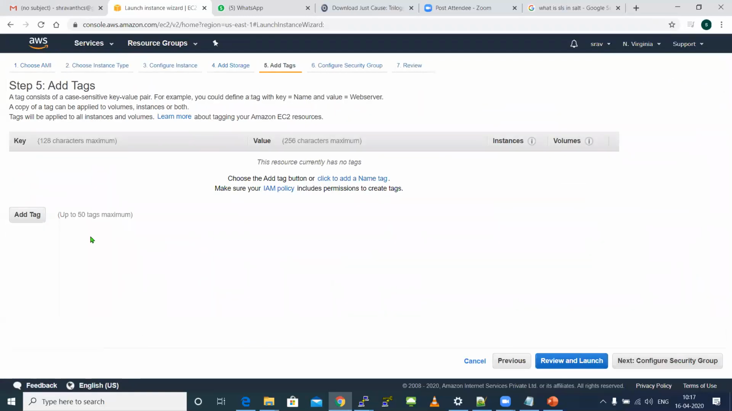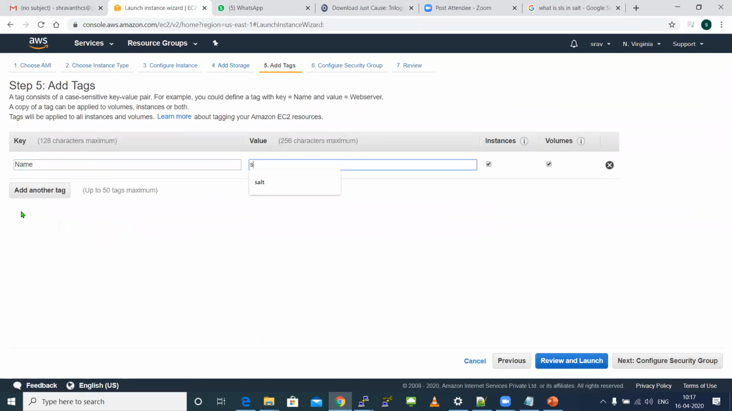So I'm just quickly creating another server, which is going to be my second master. Remember, I told you something called multi-master is possible in Salt.